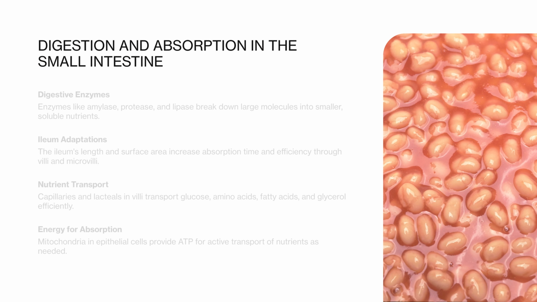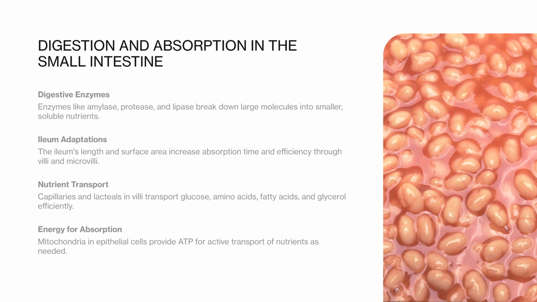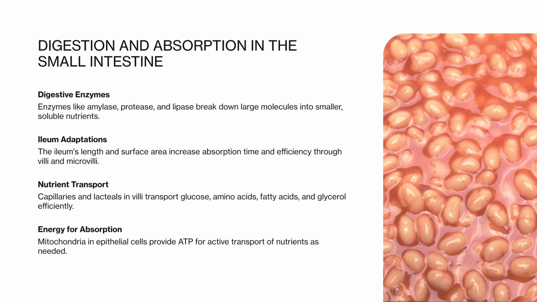Digestion involves the breakdown of large, insoluble molecules into smaller, soluble ones that can be absorbed into the bloodstream. This occurs through mechanical and chemical digestion, with enzymes such as amylase, protease, and lipase playing key roles. Absorption takes place mainly in the ileum of the small intestine, which is highly adapted for this function.